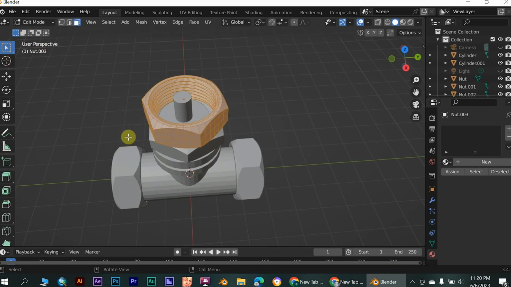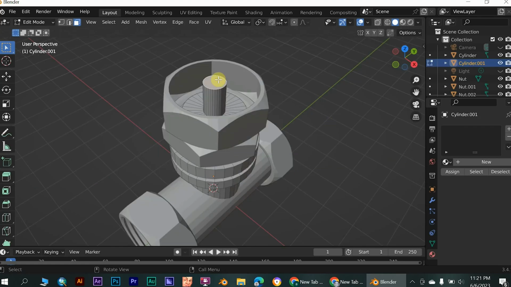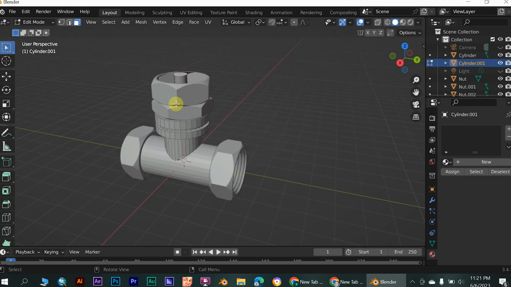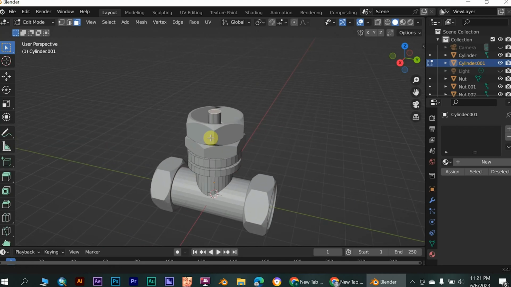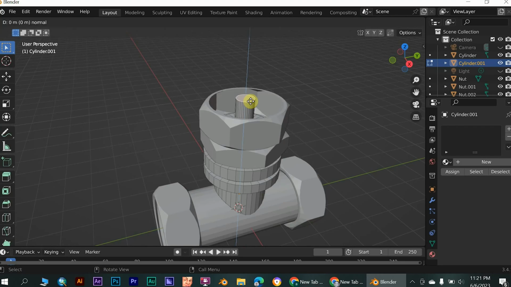Now back to edit mode, and delete the inside of the bolt. Just click on a part of the bolt, then follow with Shift plus Alt plus left mouse button click, click on delete, and from the menu click on face. Rather than reduce the height of the bolt, I prefer to scale the element inside.